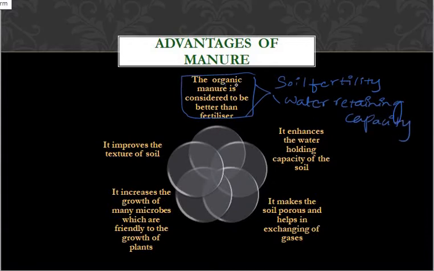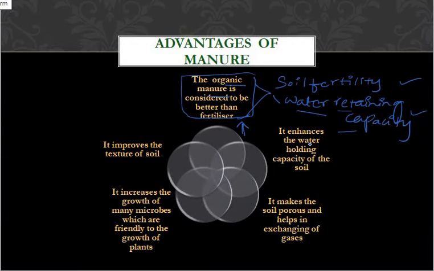Water retaining capacity is more if we use organic manure. You cannot see this water retaining capacity in the case of fertilizer. So you can use fertilizer to a lesser extent, or you better prefer organic manure, which does not have any disadvantage compared to fertilizer. The advantages I told before: manure mainly helps increase soil fertility and water retaining capacity.